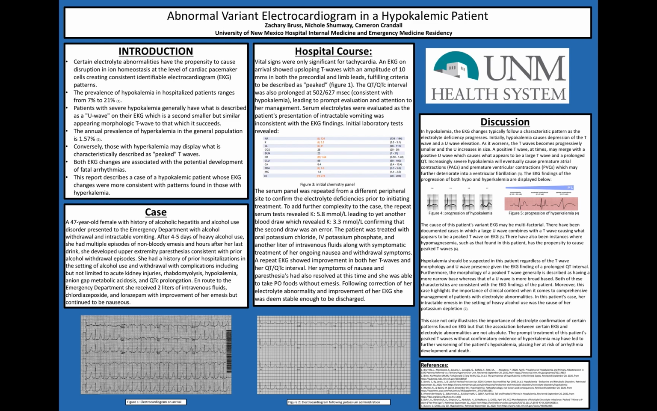Serum electrolytes were evaluated as the patient's presentation of intractable vomiting was inconsistent with the EKG findings. Initial laboratory tests were most significant for hyponatremia at 124, hypokalemia at 3.3, hypochloremia at 81, an elevated creatinine at 1.64, and a phosphorus of 1.6.